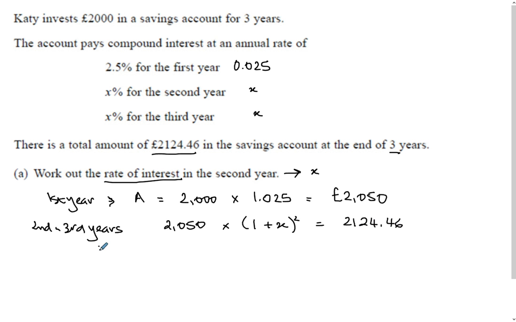Again, divide by the 2050, and you get (1 plus x) squared equals that divided by that,